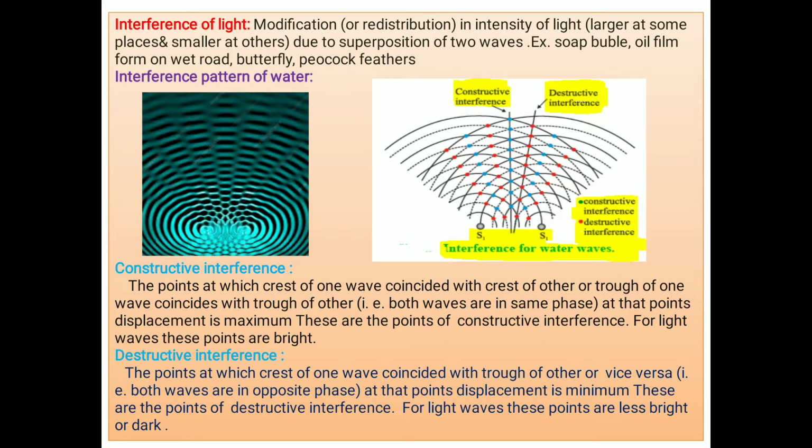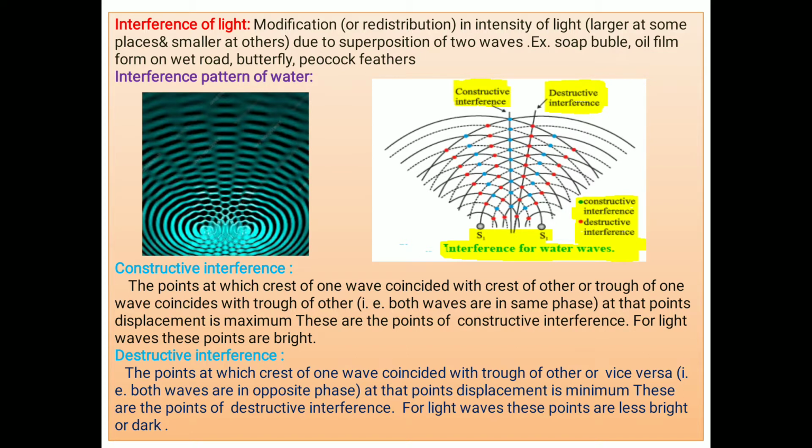But if a crest of one wave coincides with a trough of the other wave, it means both waves are in opposite phase, or out of phase. The resultant amplitude is minimum. If we consider both waves having the same amplitude, then in the first case, when they are in phase, the resultant amplitude becomes double. While in the second case, the amplitude is 0, because of cancellation of the amplitude.